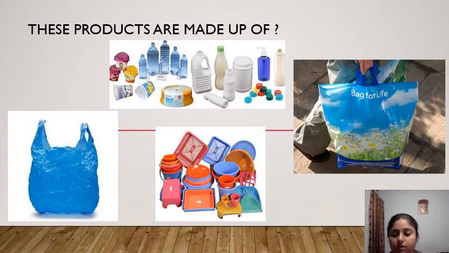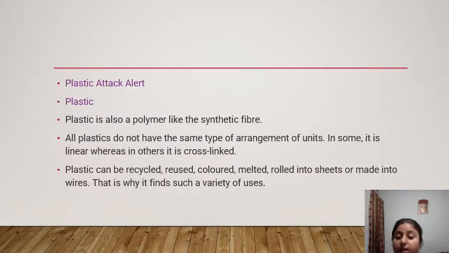Yes, these are products made up of plastic: plastic bottle, plastic glass, plastic container, polythene bag. These are all products made up of what? Plastic. Yes, you are all right, our next topic is plastic.